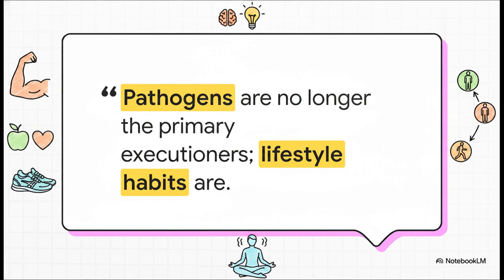As we wrap up this explainer, I really want to leave you with a profound realization about that global shift in health we discussed at the very beginning. Pathogens are no longer the primary executioners. Chronic biological wear and tear and lifestyle habits are. In our modern world, the daily choices we make about how we eat, how we move, and even how we breathe are the ultimate determinants of our lifespan. We have the data, and we literally have the blueprint for intervention. So thinking back to that trans-theoretical model of change, which stage of change are you ready to enter today?